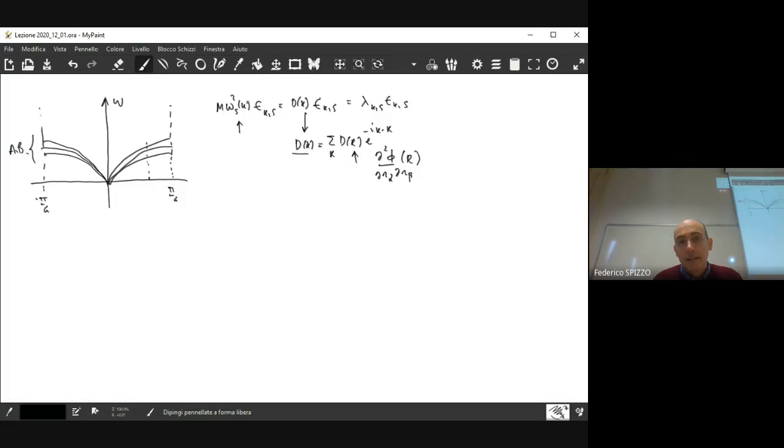So the idea is that the value of the frequency is related to the value of this second derivative. This is just a qualitative comment.